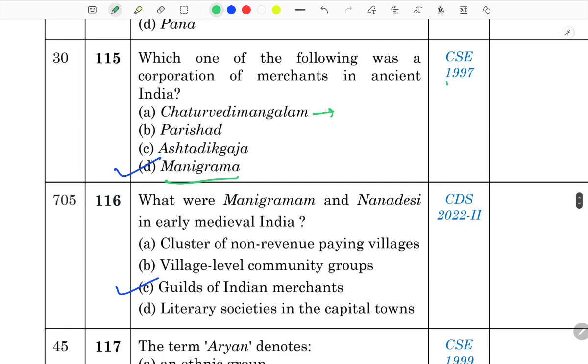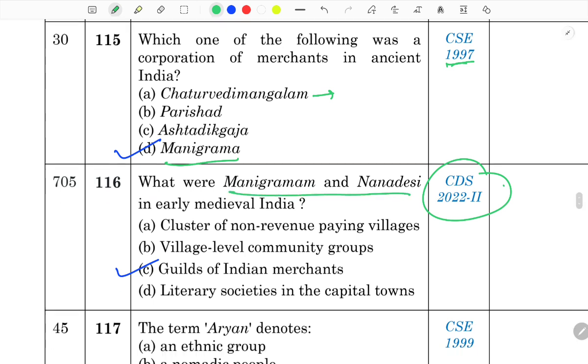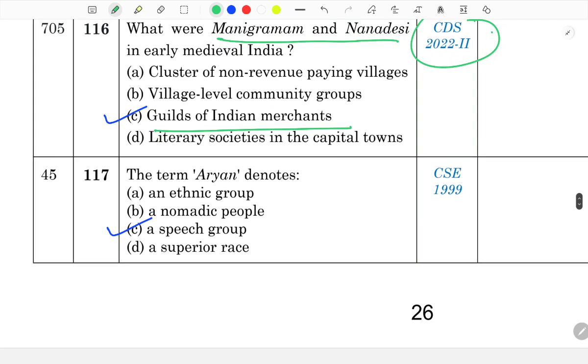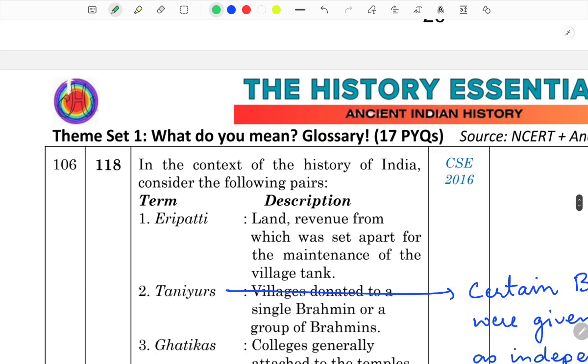Next question, 1997, in CDS 2022. What were Manigramam and Nanandesi in early medieval India? Very simple, guilds of Indian merchants. The term Aryan denotes, such kind of question won't appear these days, so don't worry, but I clarified it previously that it is a speech group. Okay, a linguistic term. Next question.